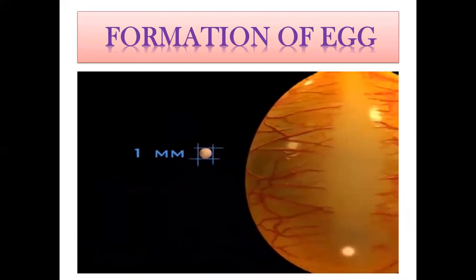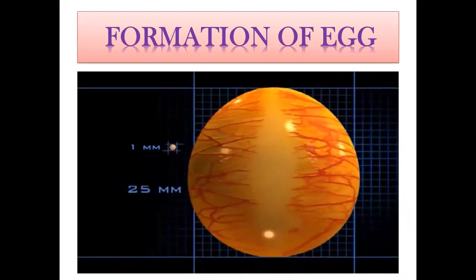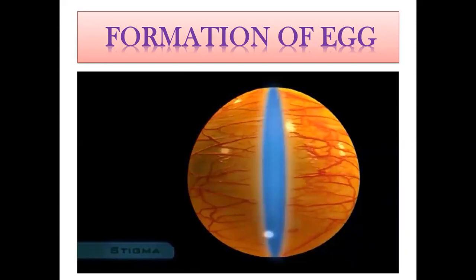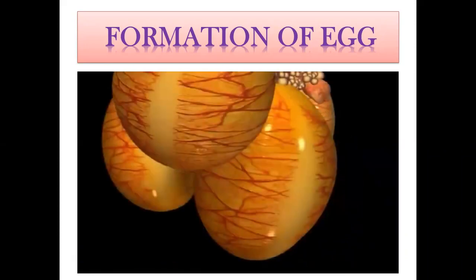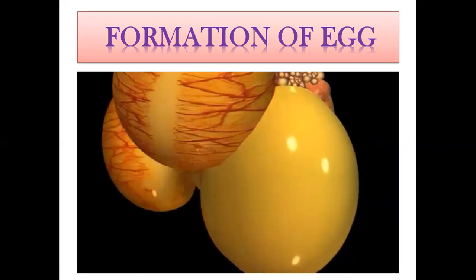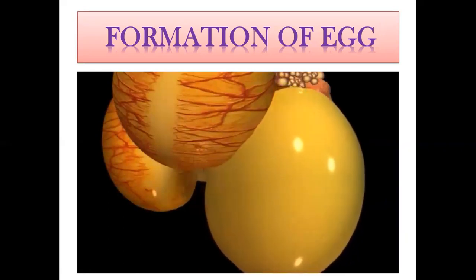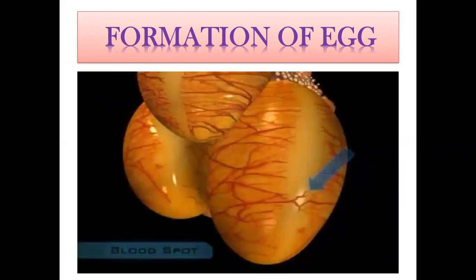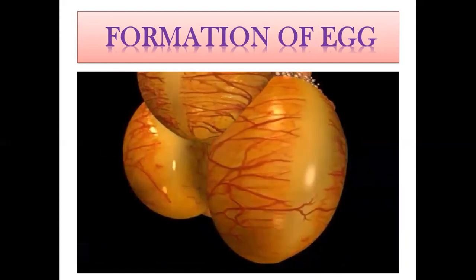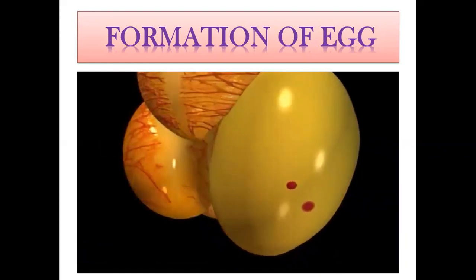In 1 to 2 weeks, a follicle grows from less than 1 millimeter in diameter to the mature size of 25 millimeters. When a yolk matures, the follicle ruptures along a line relatively free from blood vessels, the stigma, and the yolk is released. If any blood vessels cross the stigma, a drop of blood may spot the yolk as it is released from the follicle.